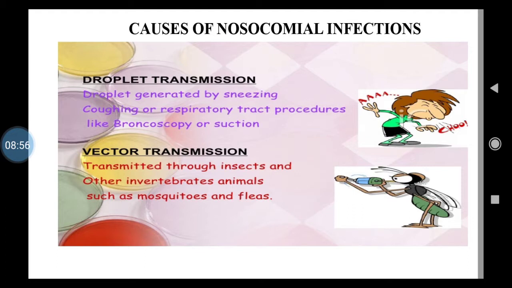Then other invertebrate animals such as mosquitoes and fleas also. So the fleas that feed on rats, isn't it? And mosquitoes, they may be the female Anopheles mosquitoes or Culex, isn't it?